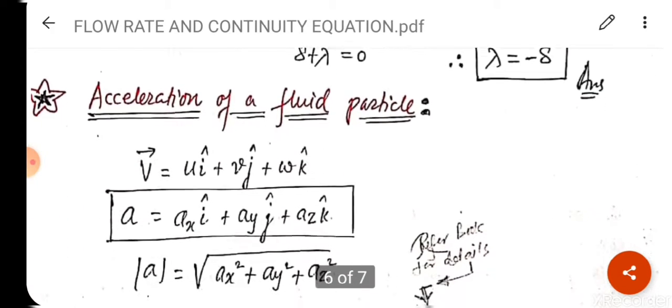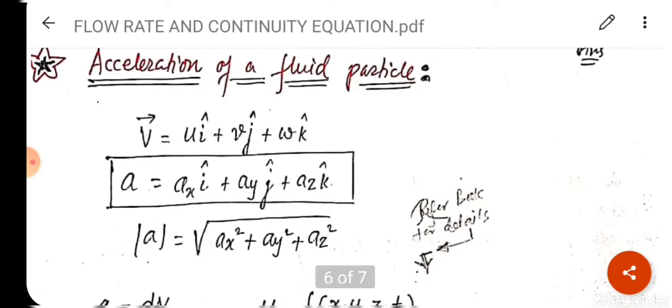Now we will discuss acceleration of fluid particles. I have already explained velocity of fluid particles, that is v vector is equal to u i cap plus v j cap plus w k cap. So acceleration will be a is equal to ax i cap plus ay j cap plus az k cap, and the magnitude of acceleration will be given as under root ax square plus ay square plus az square. Clear?